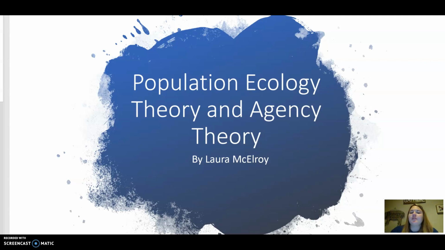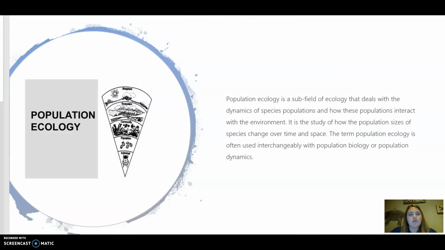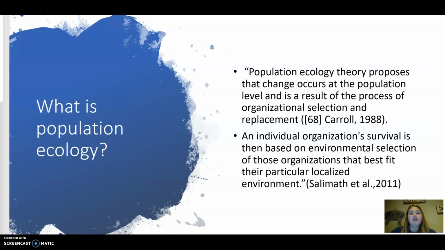I chose population ecology theory and agency theory. This first picture gives us a quick, more scientific definition of population ecology. It is a subfield of ecology that deals with the dynamics of species populations and how these populations interact with the environment. And this is just a little picture of what that looks like from the individual to the biosphere, the different stages of the ecology.